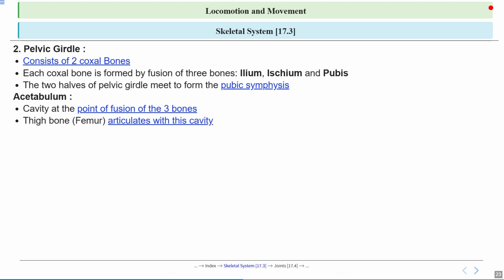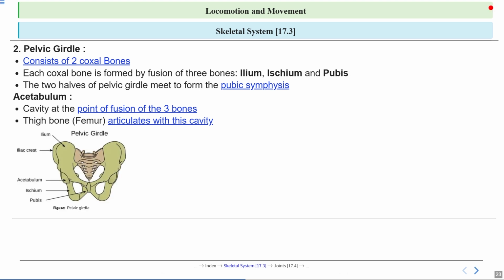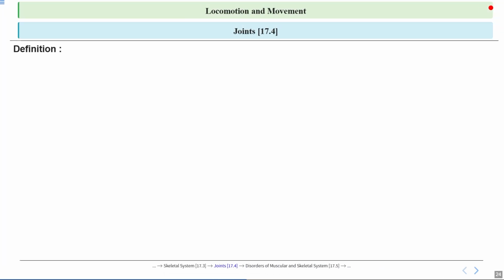The thigh bone or femur fits perfectly into the acetabulum. This connection allows us to move our legs in many directions, just like how a joystick moves in its socket. So this joint is what lets us walk, run, and jump smoothly. So you can see the picture of the pelvic girdle. You can see the structure of the acetabulum. You can see ischium, ilium, and these are the important structures to remember in the pelvic girdle.